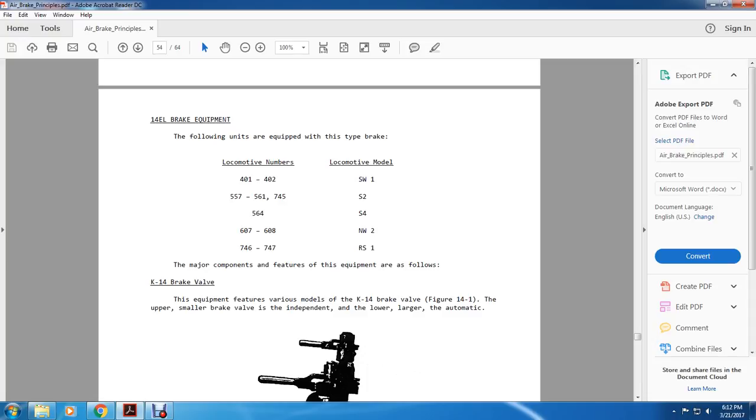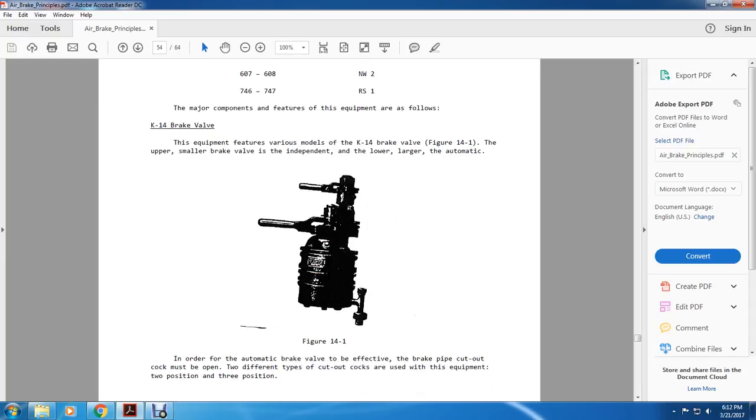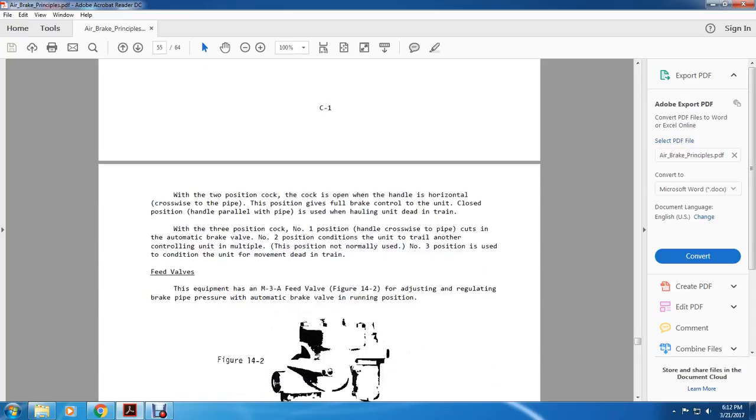The equipment is featured with the various models with the K14 brake valve, figure 14.1, with the upper smaller brake valve, the independent, and the lower large automatic. Figure 14.1 shows the K14 brake valve. In order for the automatic brake valve to be effective, the brake pipe cutout cock must be open. The different types of cutout cocks used on the equipment are 2 position and 3 position.